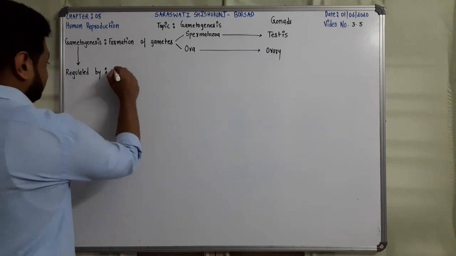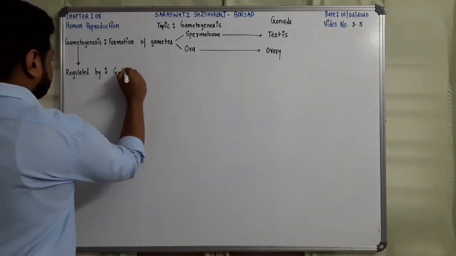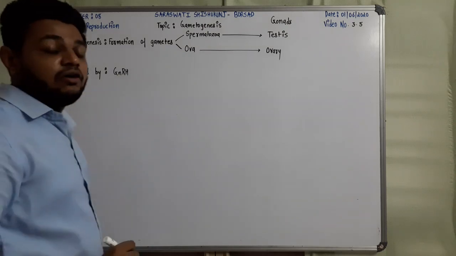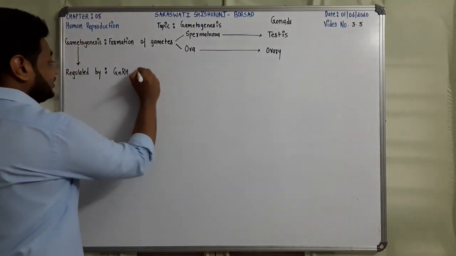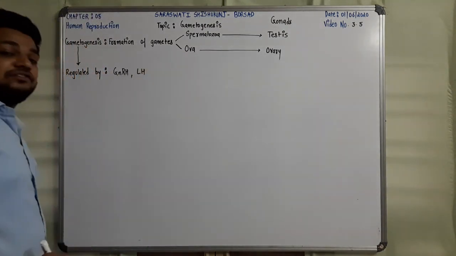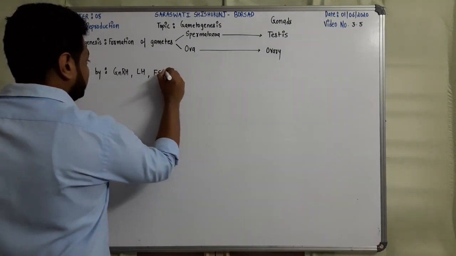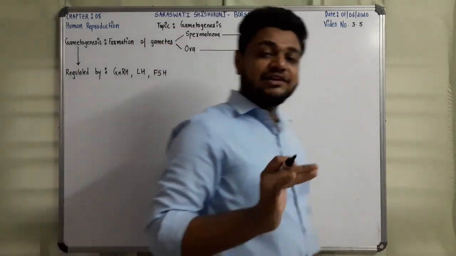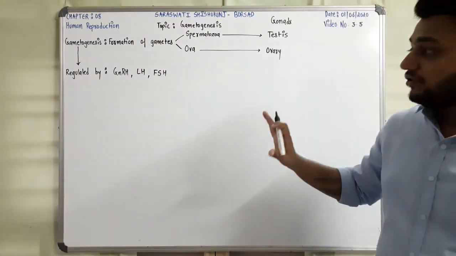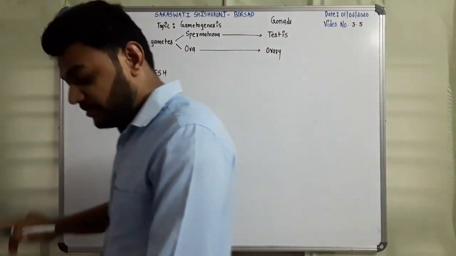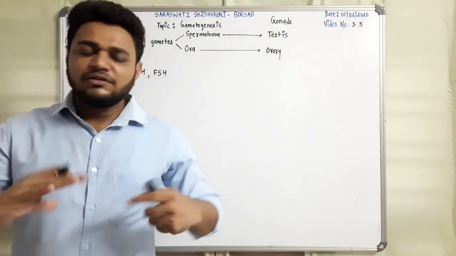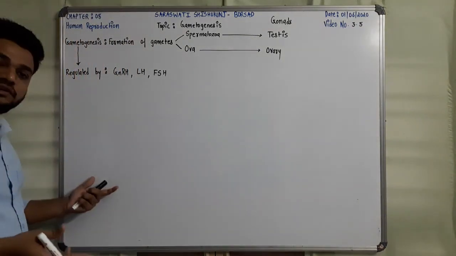Which are the three hormones? GnRH, gonadotropin releasing hormone. Second one is LH, luteinizing hormone, and the third one is follicle stimulating hormone. So these are the three hormones which are responsible for the regulation of gametogenesis, that is gamete formation, right?